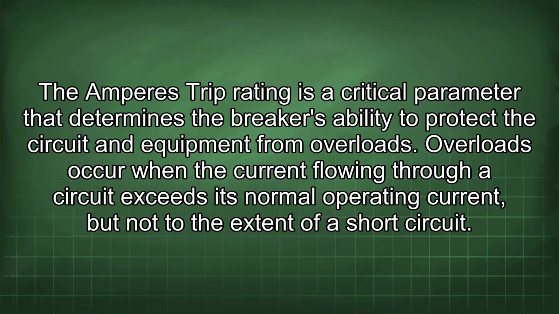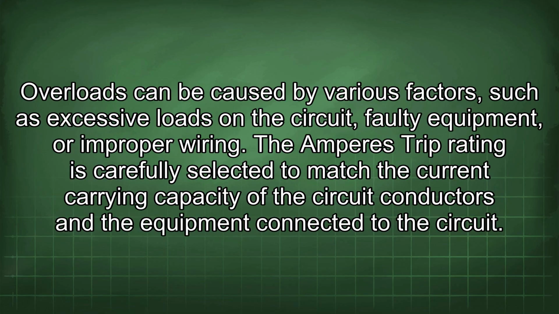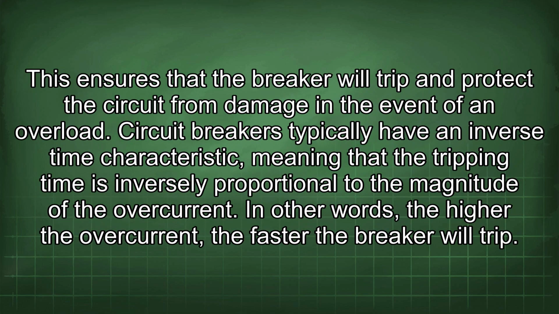Overloads occur when the current flowing through a circuit exceeds its normal operating current, but not to the extent of a short circuit. Overloads can be caused by various factors, such as excessive loads on the circuit, faulty equipment, or improper wiring. The Amperes trip rating is carefully selected to match the current carrying capacity of the circuit conductors and the equipment connected to the circuit.